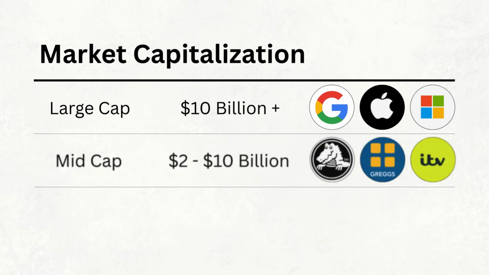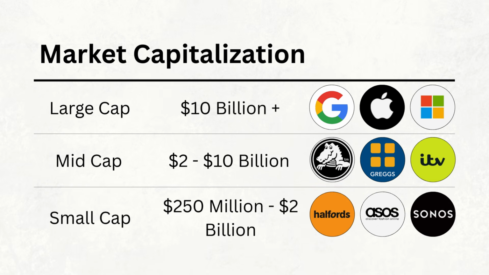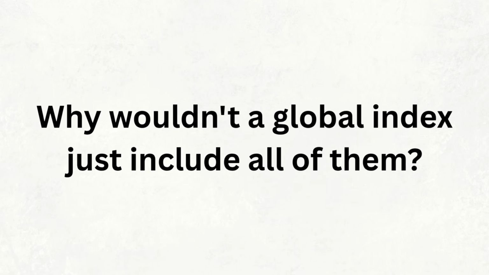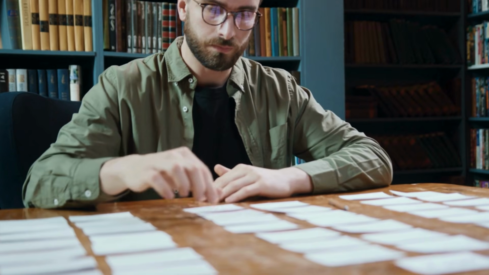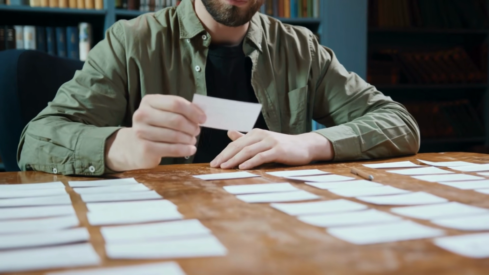Then we have mid-cap. These are the medium-sized companies, smaller than the giants of the market, but still substantial businesses in their own right. And finally, small cap. These are the small, publicly traded companies which can include businesses that are still growing and have the potential to become much larger in the future. So you might reasonably ask, why wouldn't a global index just include all of them? Well, in theory, it could, but there are some practical reasons why an index provider might choose not to.